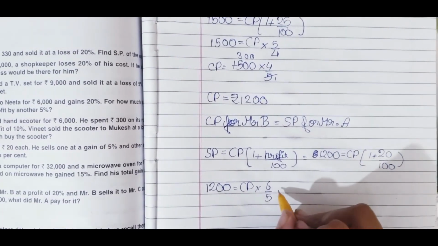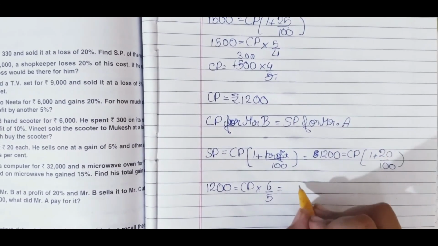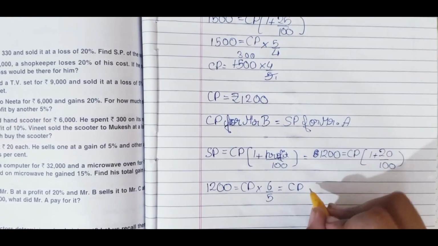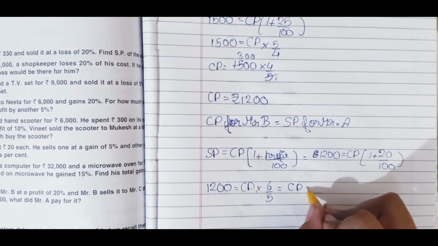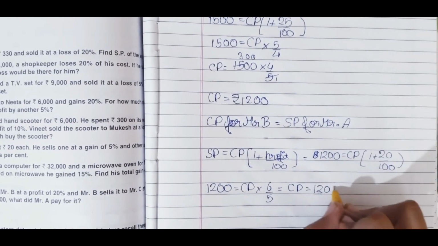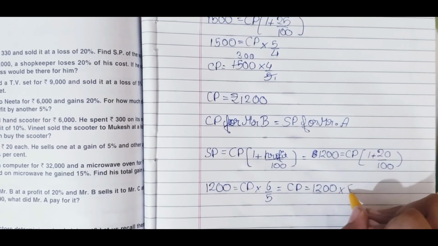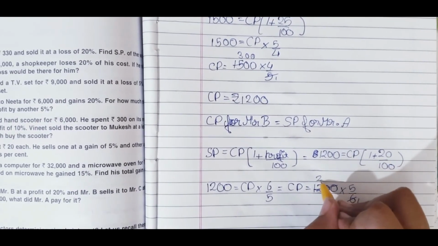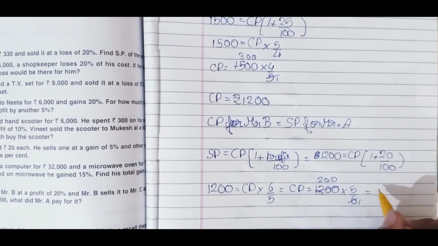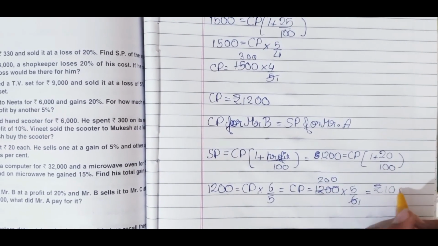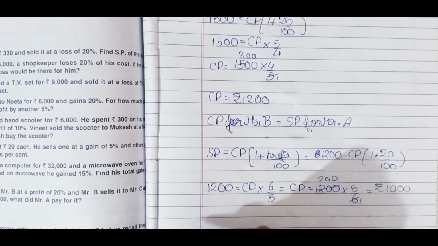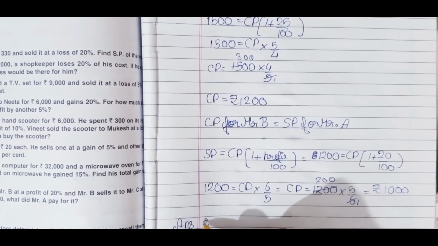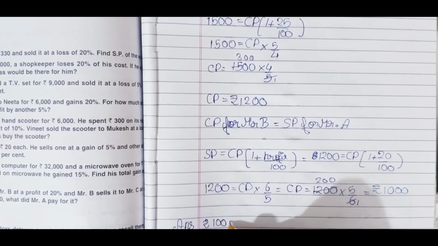So CP will be transferred to here and 1200 will be transferred to the other side. CP is equal to 1200 into 5 by 6, so 200 into 5, it is rupees 1000. So guys, our answer is rupees 1000.